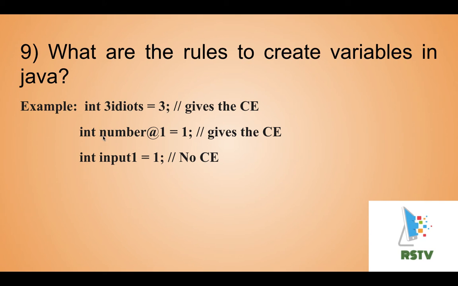And special characters are also not allowed, except underscore and dollar symbol. Underscore and dollar symbol you can give at the start, middle or end, any place. But other symbols like the at the rate symbol, percentage symbol, hash, brackets, or any other symbols are not allowed in a variable name. It gives a compilation error.